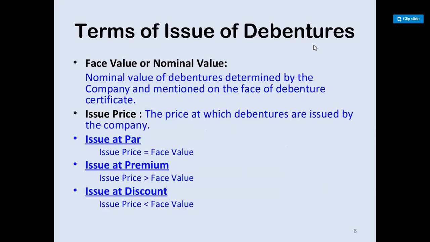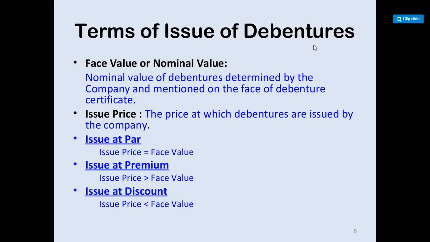Terms of issue of debenture. Face value or the nominal value: the nominal value of debentures is determined by the company and mentioned on the face of the debenture certificate. Issue price: the price at which debentures are issued by the company. It may be issued at par, that means the face value; issued at premium, that means a value greater than face value; or issued at a discount, that is a value lower than face value.